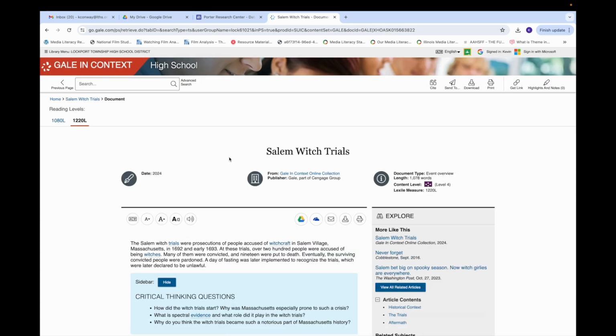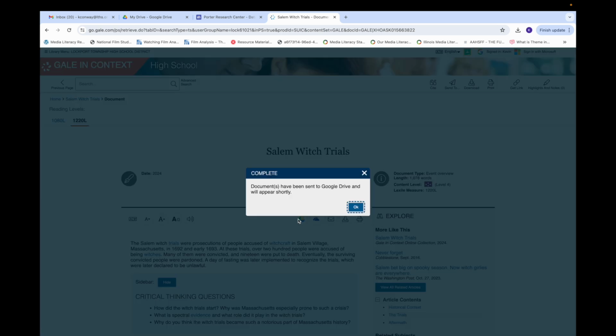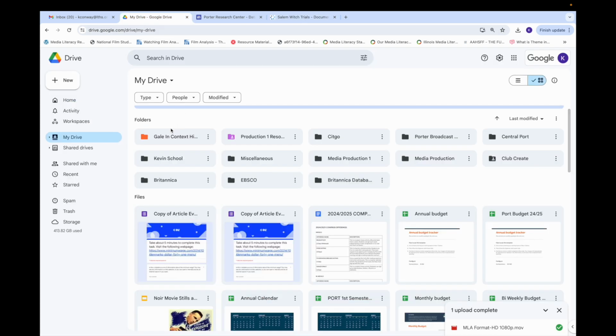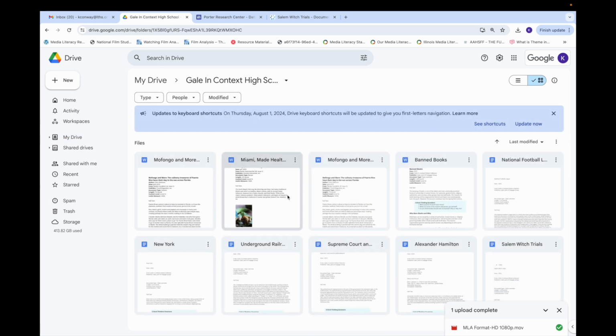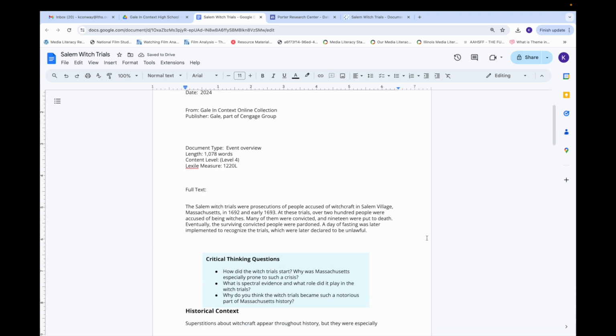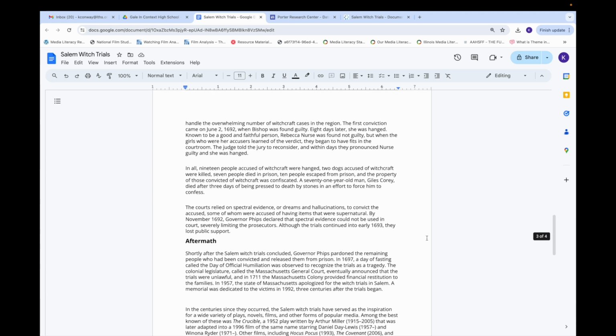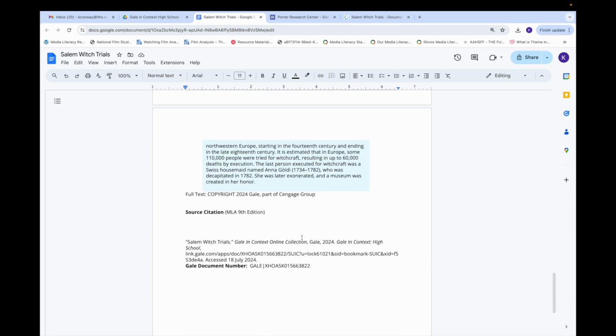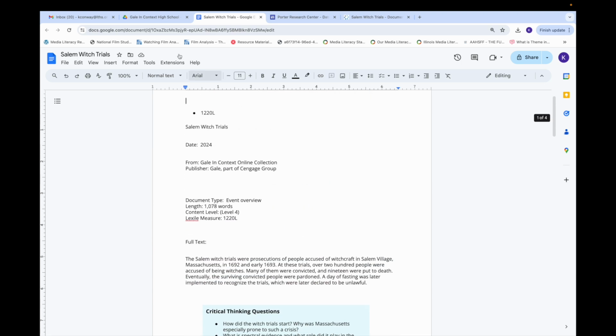So last thing I'll show you with this article in particular is sending it to your Google Drive. So I just click on that Drive button, and it sends it to my drive automatically. I can go to my drive. Gale in Context High School opens its own folder. Super convenient. And here are all the articles that I've sent. Here's the one that I just sent. So it's right in my drive and I can access it anytime. I can also pull all the quotes and grab my citation and everything right from here.